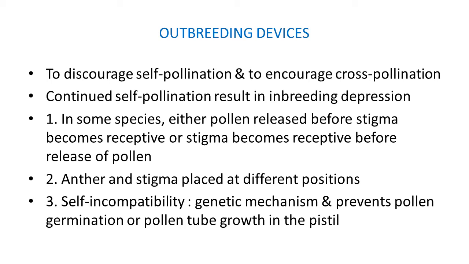Second, anther and stigma are placed at different positions. When this type of arrangement is observed in a flower, it also prevents self-pollination and encourages cross-pollination. So this way it is also one type of outbreeding device. Third, self-incompatibility. This is a genetic mechanism and it also prevents pollen germination or pollen tube growth in the pistil.